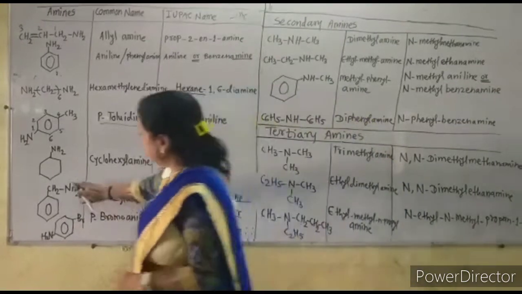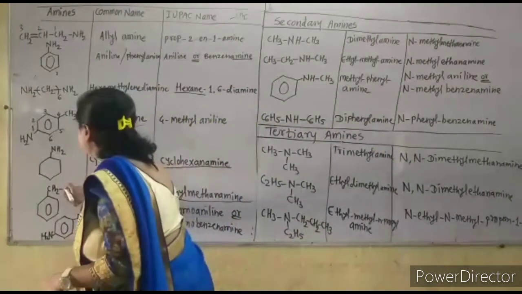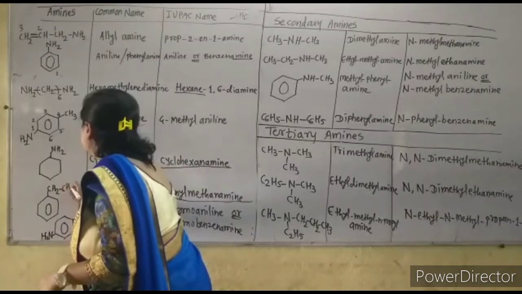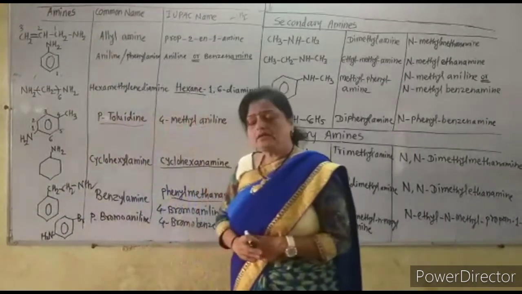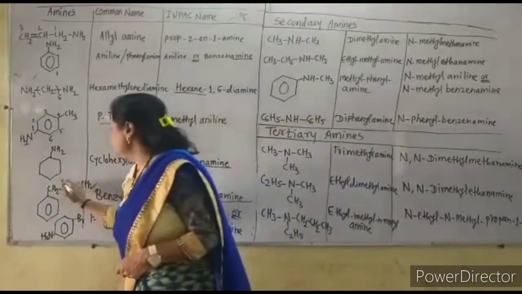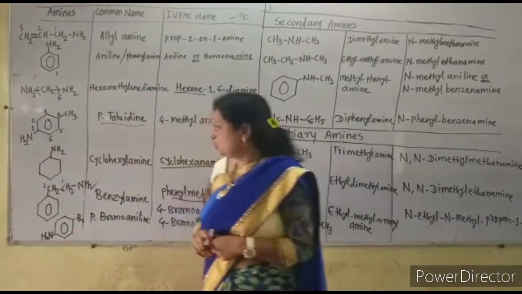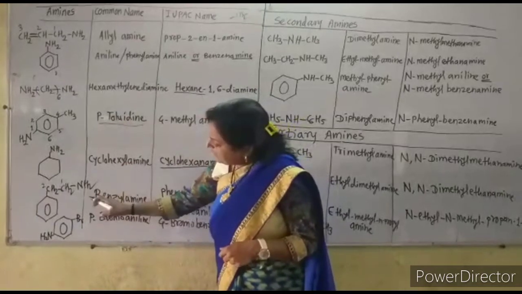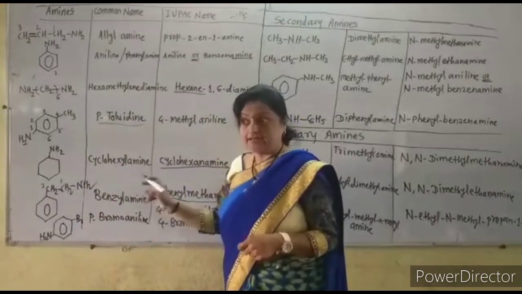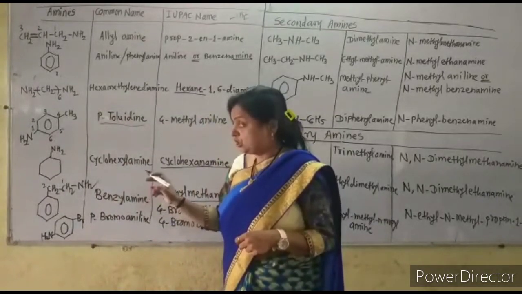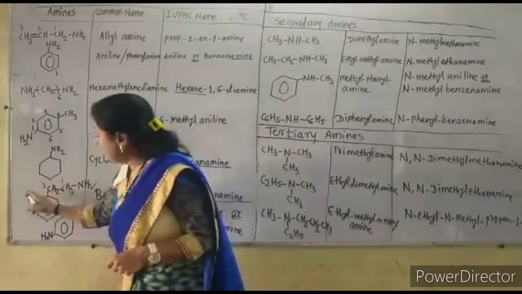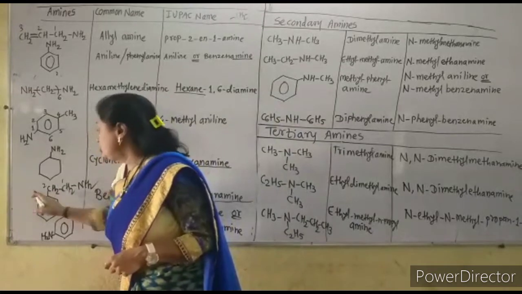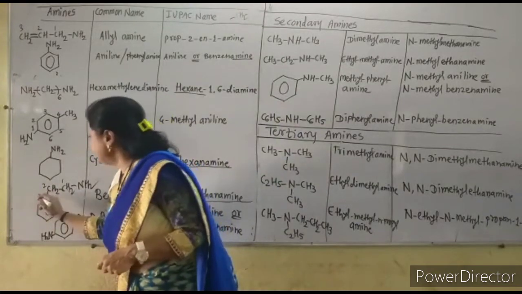Suppose in this way there will be the compound CH2 again, and there is again NH2. Then what will we call that? Give the numbering here 1, 2. Now this is the 2-phenylethanamine. Remember that the IUPAC name of this compound is 2-phenylethanamine.